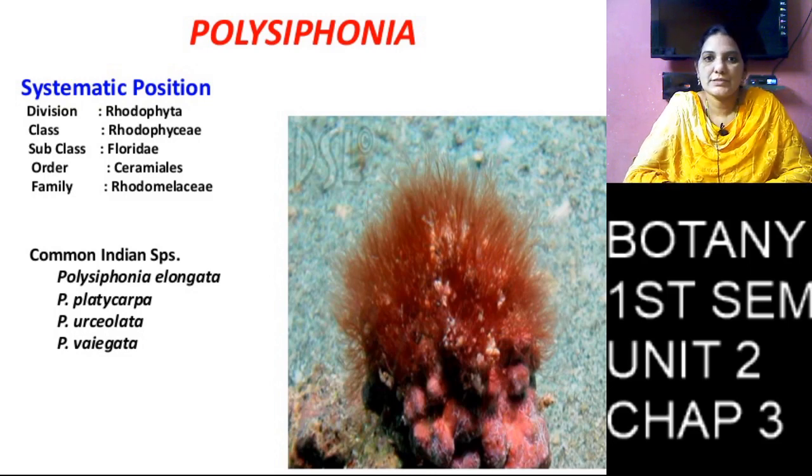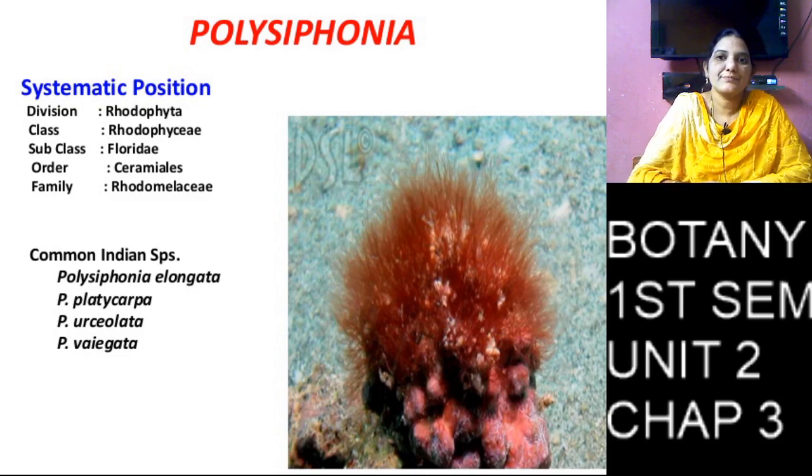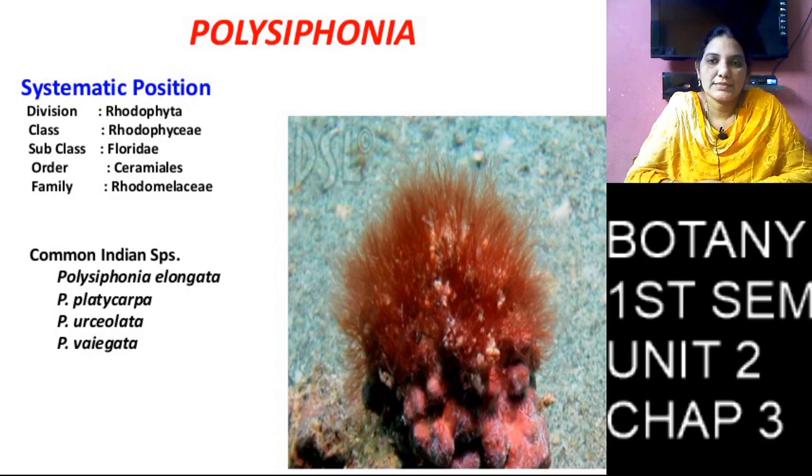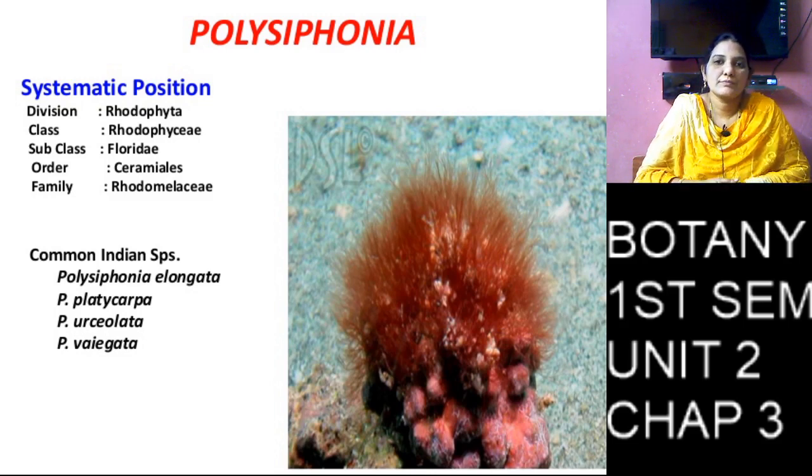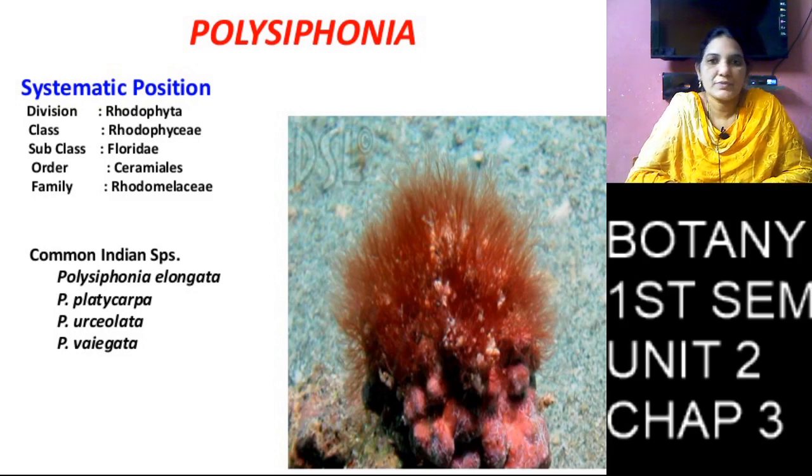So today we discuss Polysiphonia, a rhodophyceae alga. Polysiphonia belongs to Rhodophyceae algae. The common name is red algae, so it looks red in color.